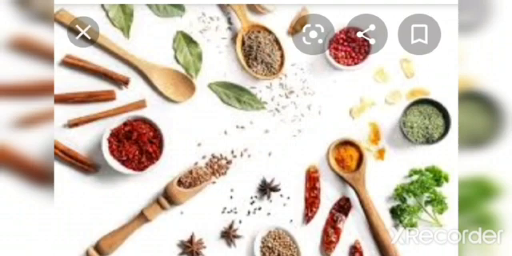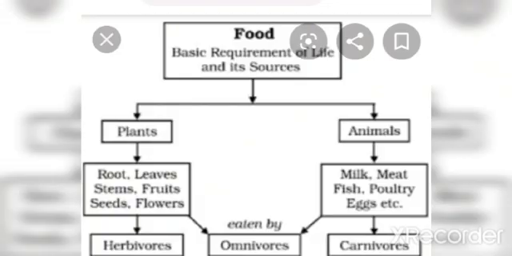If we see these materials, we find that these ingredients are either coming from the plants or from the animals. So we can say that there are two sources of food. One that we get from the plants and another that we get from the animals.